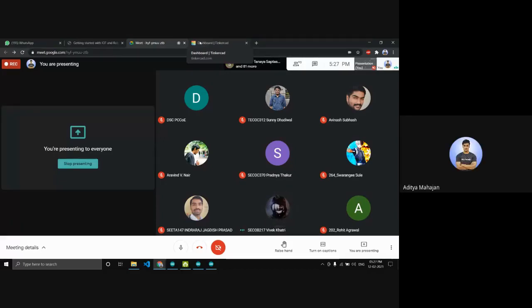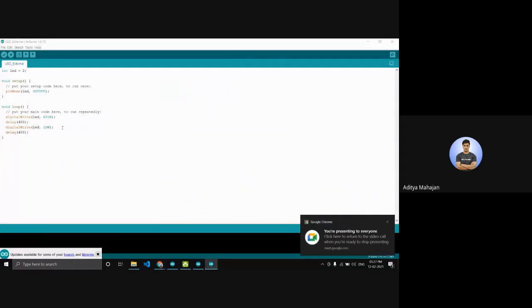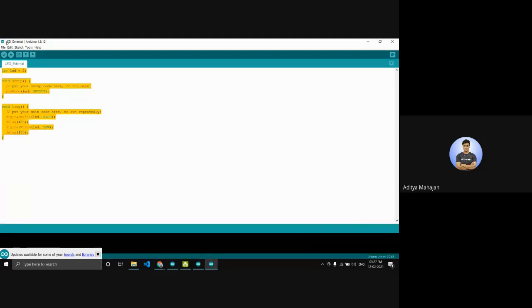Right. This is the proprietary software provided by Arduino. So as Arduino is a proprietary board, you have to use their software, which is the Arduino IDE. You can't use Visual Studio Code, as far as I know.